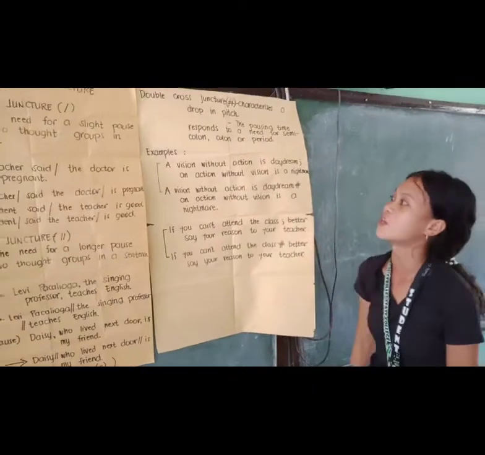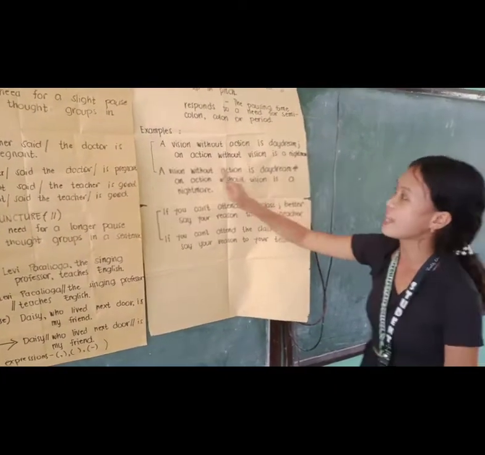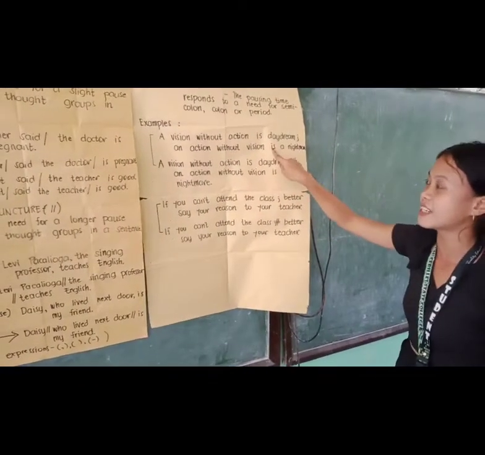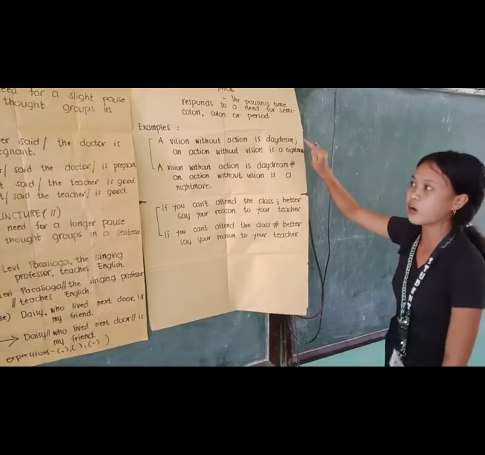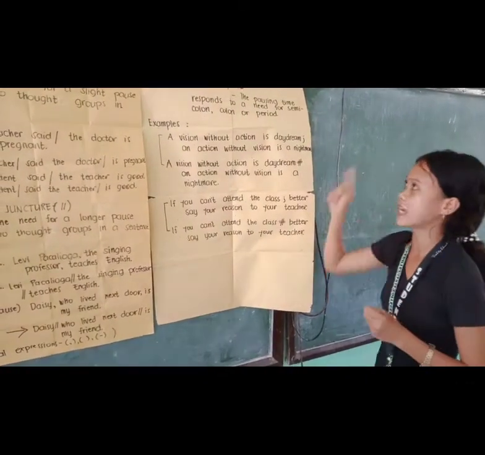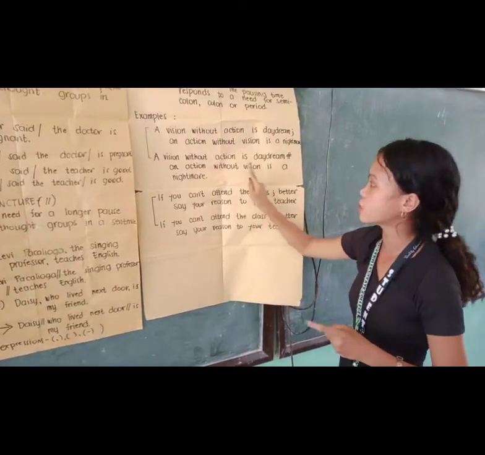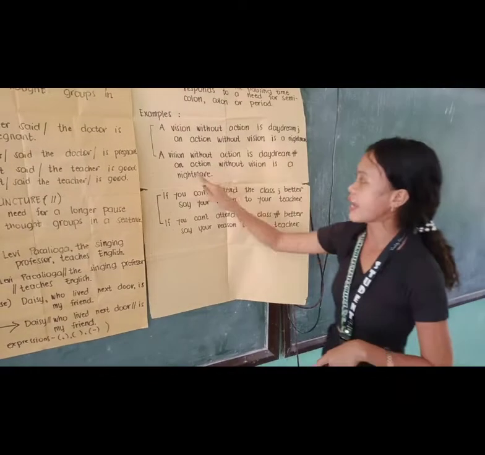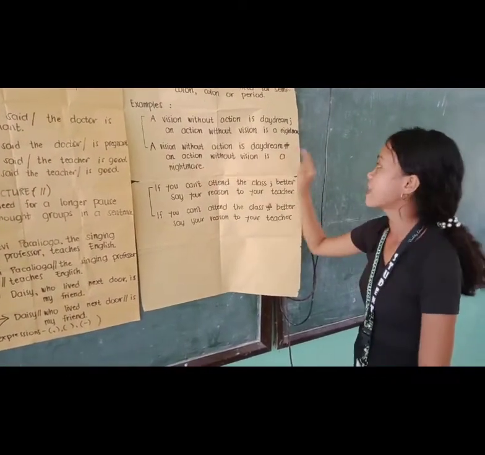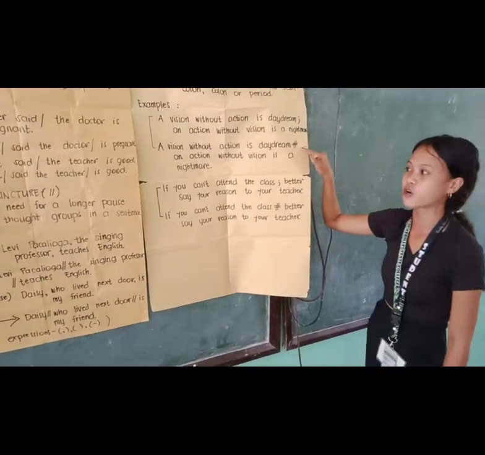So example, a vision without action is daydream; and action without vision is a nightmare. So in this sentence, we can see a semicolon here. So we are going to use a double cross juncture. So, a vision without action is daydream. An action without vision is a nightmare. So, in the second sentence, we use the double cross juncture.